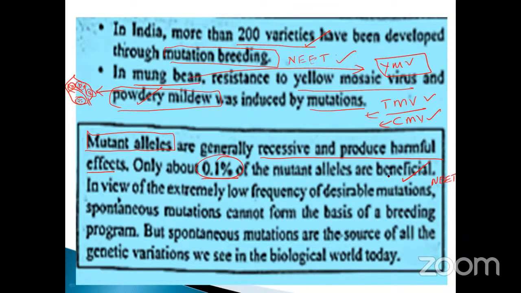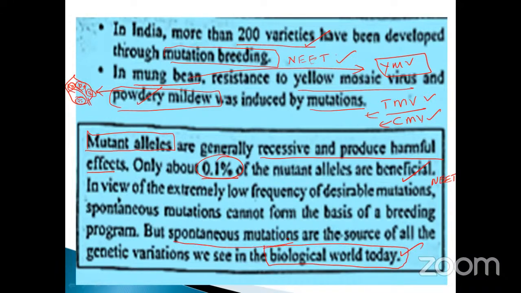So the beneficial one. In view of the extremely low frequency of desirable mutations, spontaneous mutation cannot form the basis of a breeding program. But spontaneous mutations are the source of all the genetic variations we see in the biological world today. This is naturally occurring mutation, that is called spontaneous mutation.